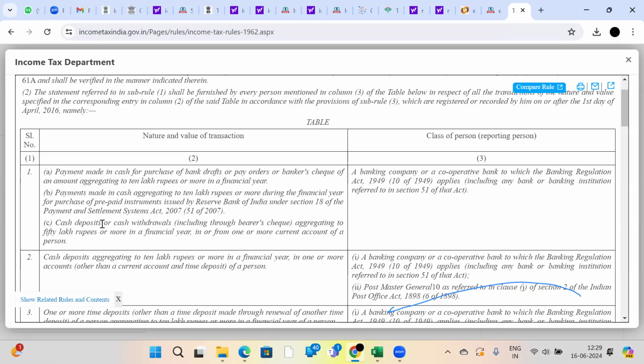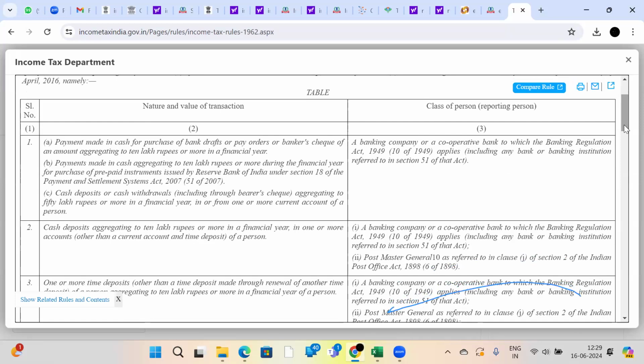If you are making any cash deposits, you people used to listen regularly. If you go to the bank and deposit 55,000 rupees, banks will ask you to mention your PAN number. Why? Because they want to inform if you are making cash deposits or cash withdrawals, including through bearer cheque, aggregating to 50 lakh rupees or more in a financial year, in one or more current accounts, your information will go automatically to the department.